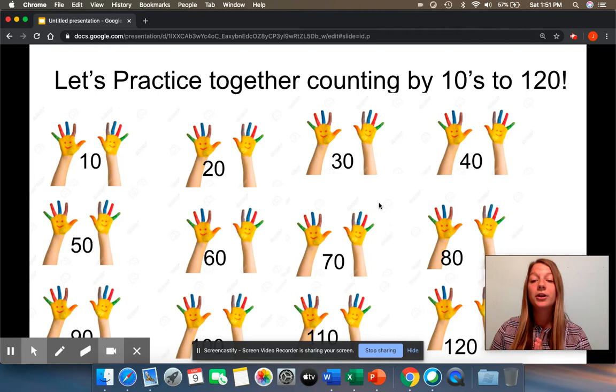To start off our morning message, let's practice together counting by tens to 120. Last week we were able to count to 110. Let's see if we can raise it to 120. 10, 20, 30, 40, 50, 60, 70, 80, 90, 100, 110, and 120.